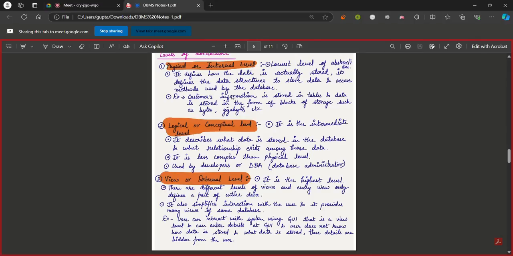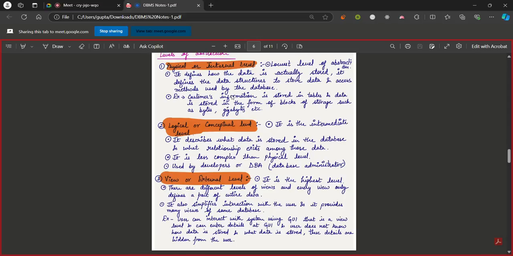So now we have different levels of abstraction. The data abstraction that we are going to do has different levels. Mainly there are three levels. Firstly is the physical level. This is the lowest level of data abstraction. What we do in this is we store the data on the database system, and the data is stored in tables. The tables we access using some methods or commands, the SQL queries in the database.